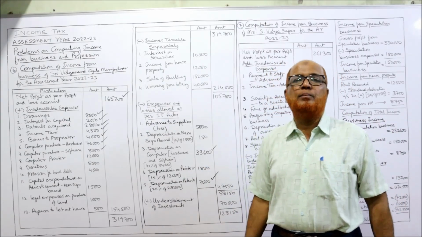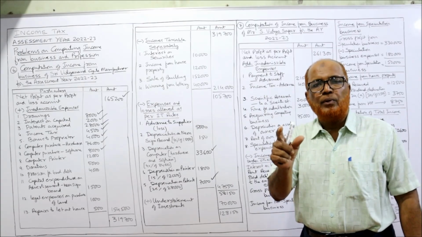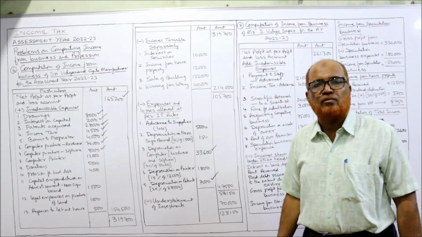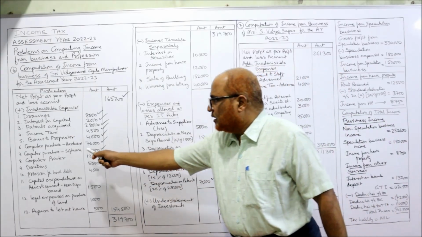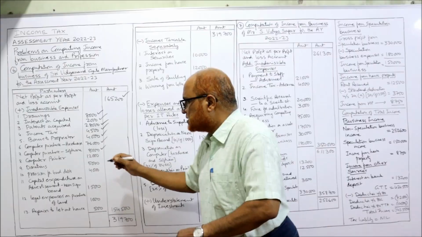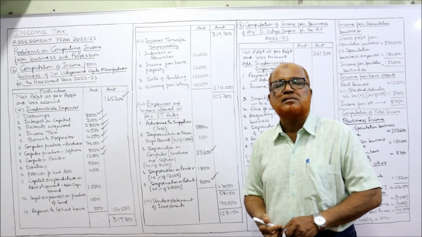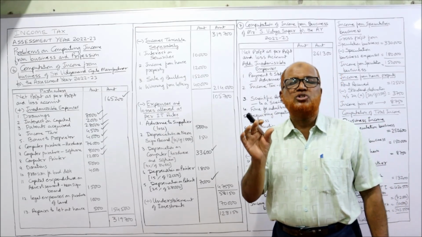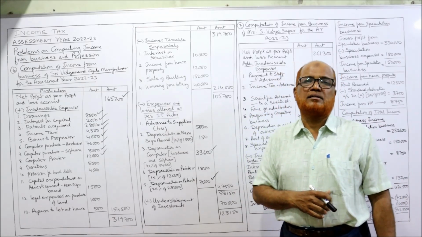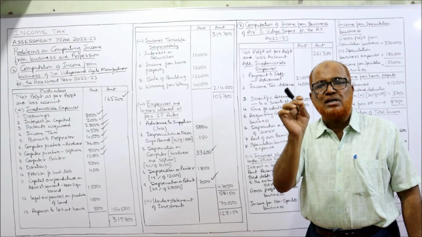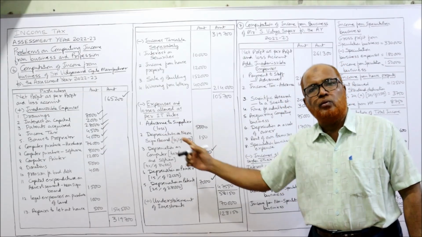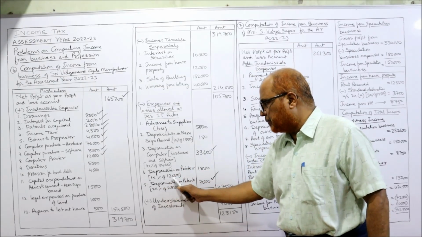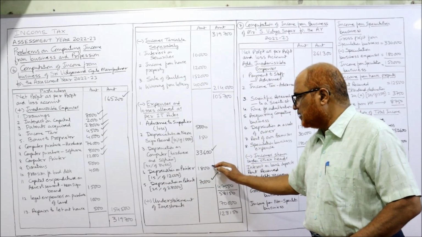Then printer for computer. The printer for computer is a capital expenditure, just like computer hardware and software, disallowed. So here computer printer 12,000 disallowed. But the Income Tax Act says printer will come under machinery, and depreciation allowed on machinery is 15%. The 15% depreciation is allowed on computer printer. So here you can see depreciation on printer, 15% of 12,000, 1,800.